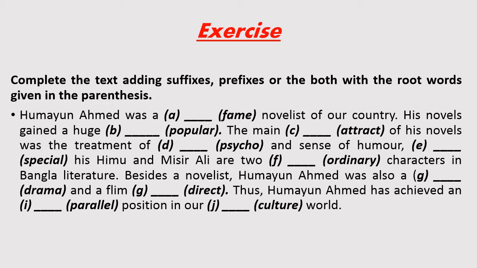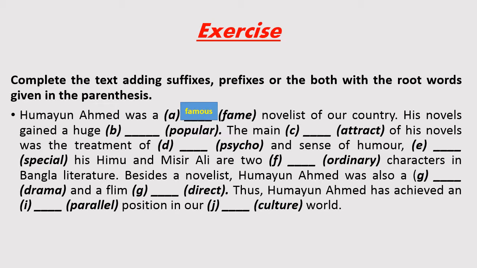So, how many words do you see between the determiner and the preposition? Of course, there are two words, fame and novelist. Then we have to go according to the second rule. The first word is an adjective. That means the word fame will be the adjective. So the adjective form of fame is famous, because determiner plus adjective plus noun.